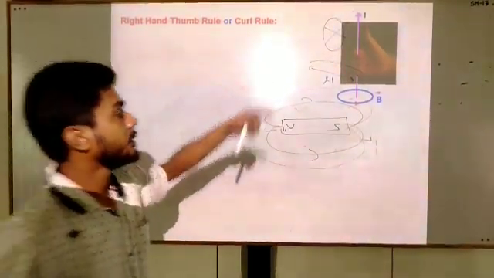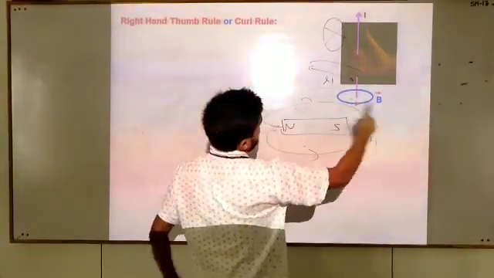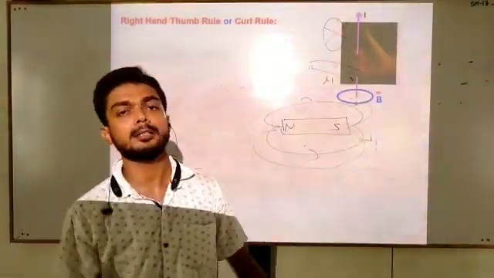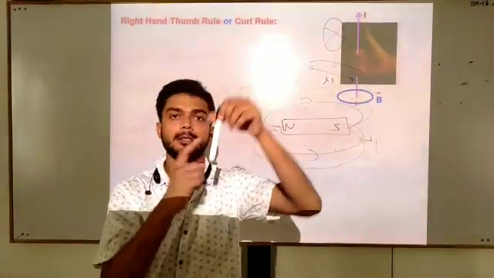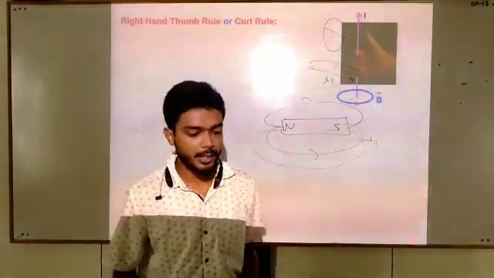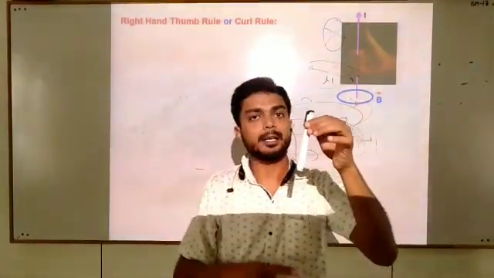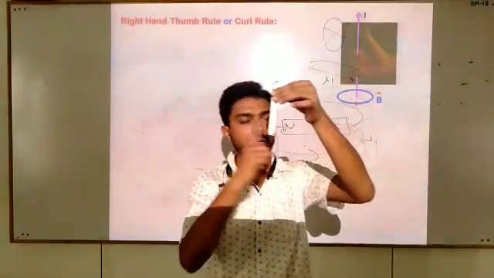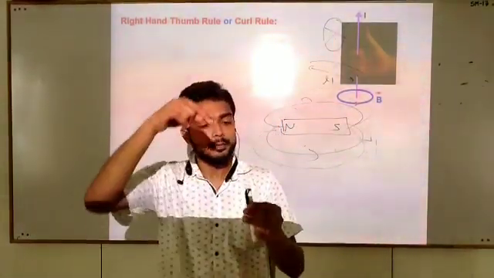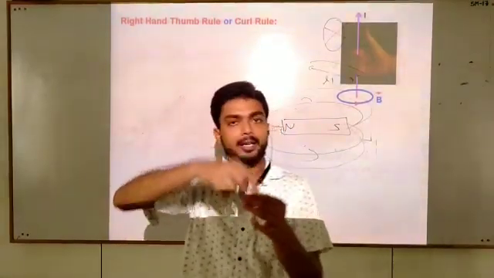You can see the magnetic field is circulating around, along our curl fingers, and the shape of this magnetic field is circular, and this wire is at the center of that circle. Then we can say around the current carrying conductor there exists a magnetic field which is circular in shape, and the wire is at the center.